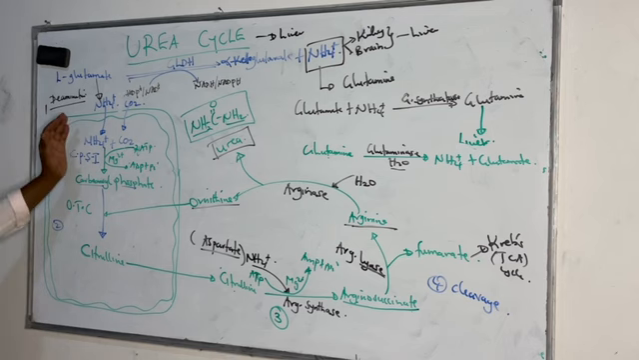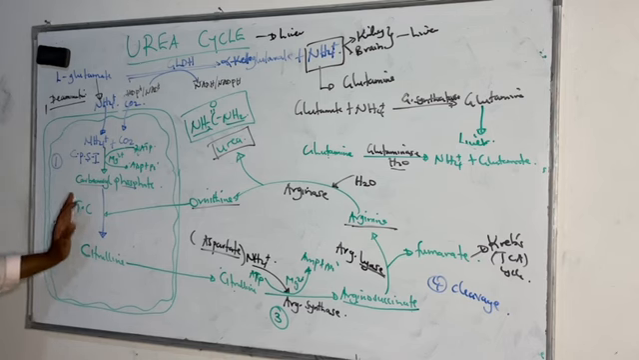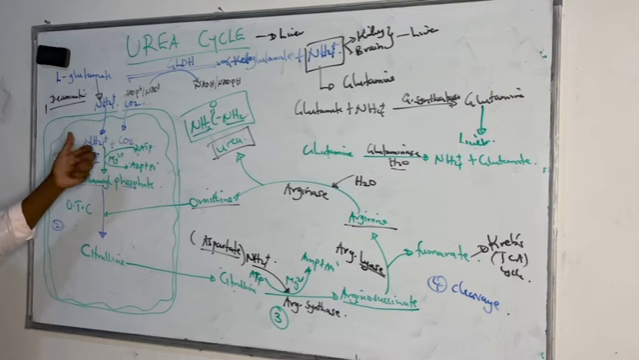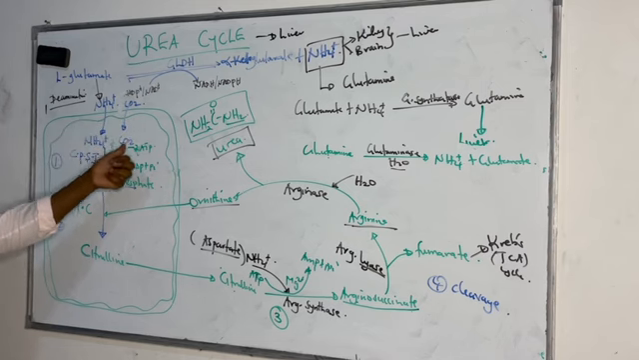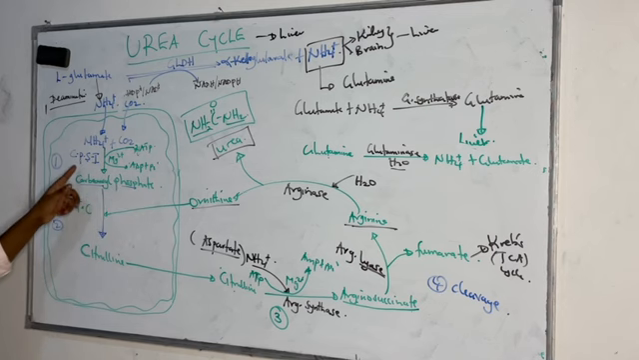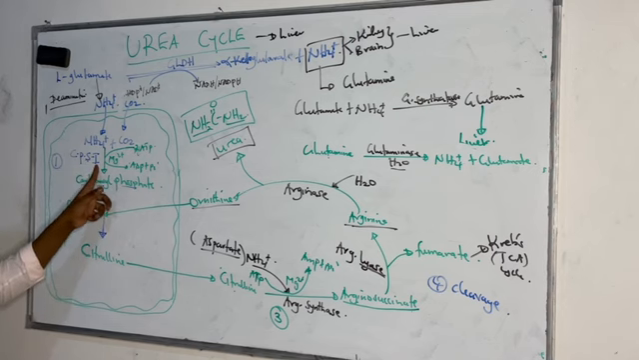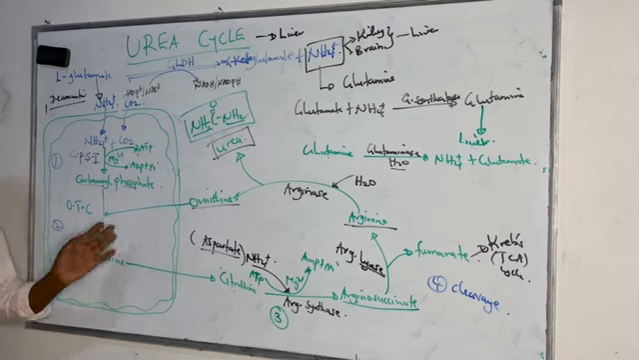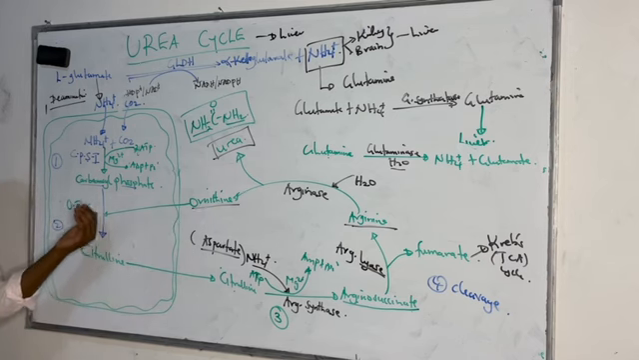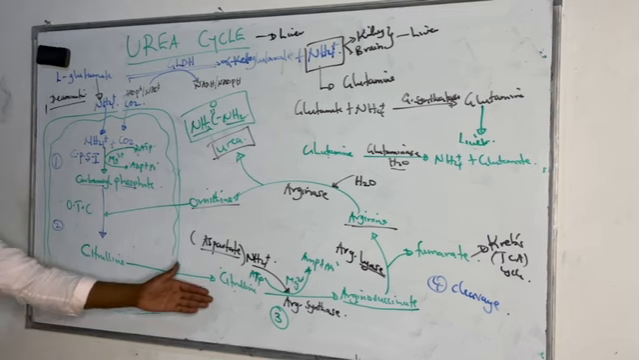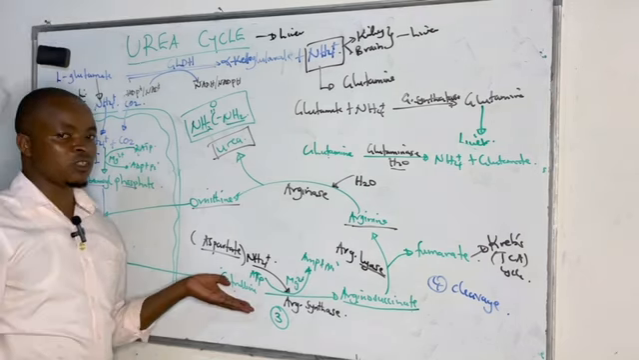We have the first two steps in the mitochondria, whereby we had ammonia from deamination being taken to the mitochondria, combining with the carbon dioxide to form carbamoyl phosphate in presence of carbamoyl phosphate synthetase type 1, or synthase type 1. Then, in the presence of ornithine transcarbamylase, it is transferring the ornithine to the carbamoyl phosphate to form citrulline, which exits the mitochondria and goes into the cytosol.